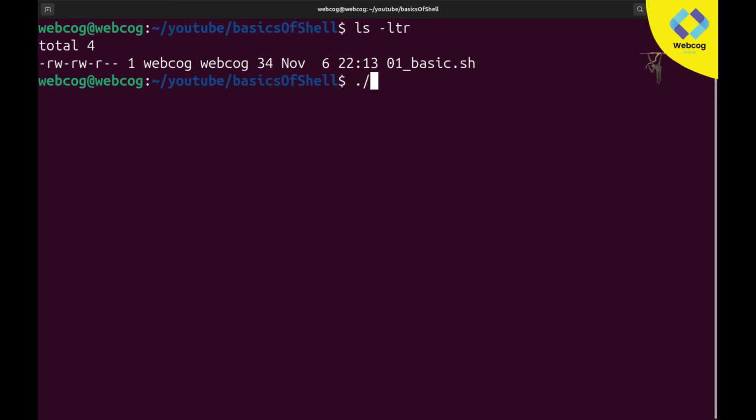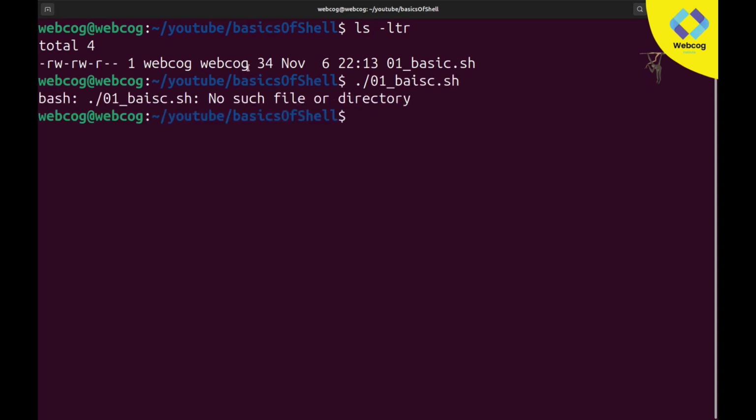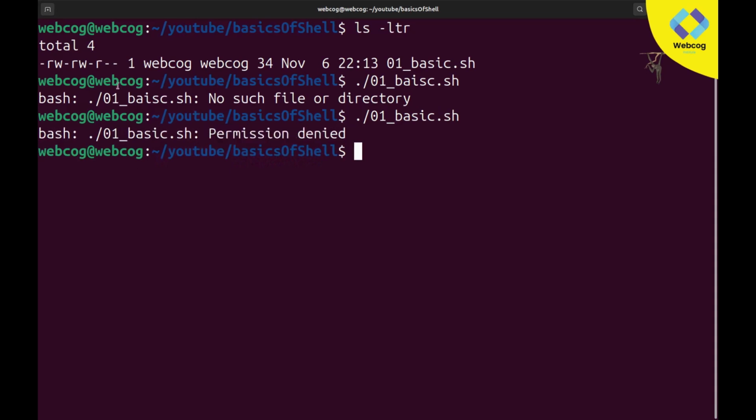That's why if I am typing in this way, like ./01 basic.sh, you can see it still does not have permission. And if I click the tab key, it is not auto-completing because it does not have permission yet. When we assign permission and then hit the tab button, it will auto-complete, but still it's not completing. I need to type manually, and you can see it's giving permission denied only because it has read and write permission but not execution. So to give it execution, we will use the chmod command.